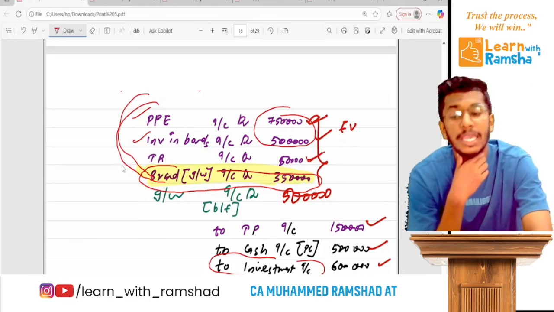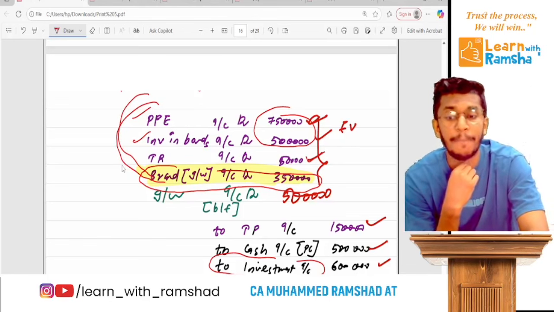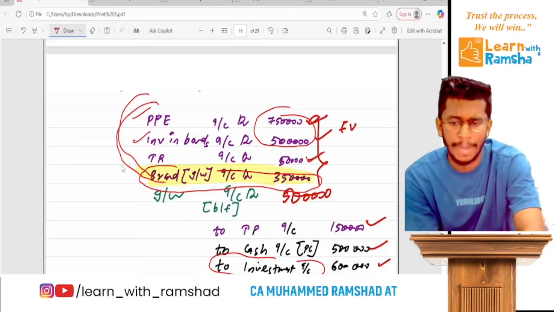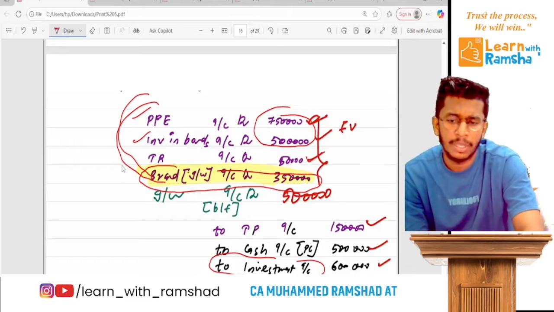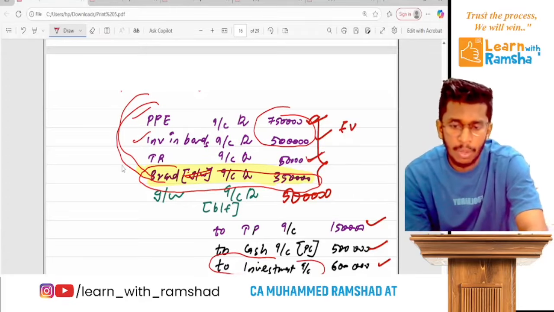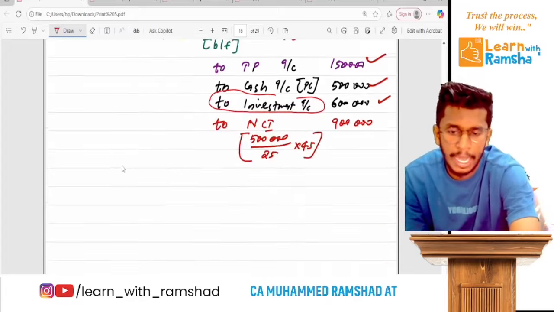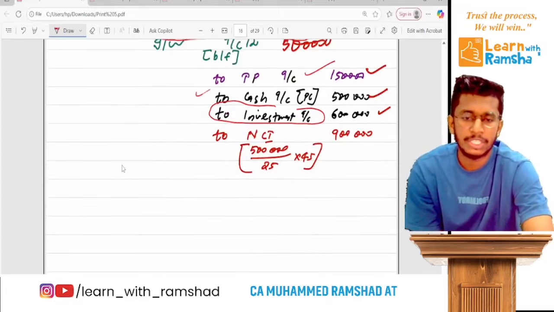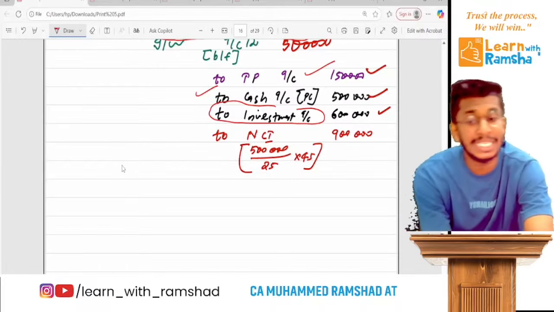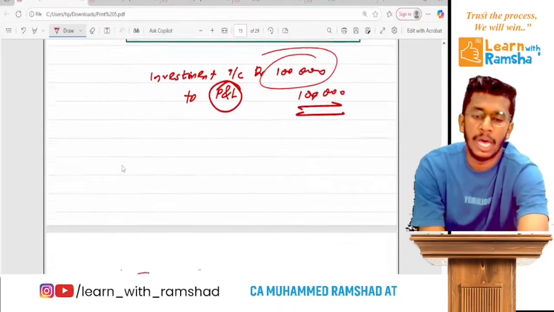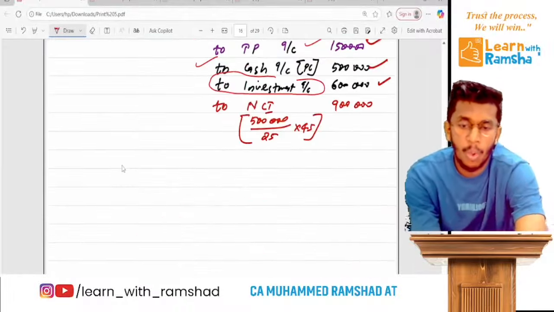So here we have to take that brand, self-generated brand, or you can say Goodwill, but better to write brand itself. Clear? Which is 3,50,000. Now remember, you write trade payable which is 1,50,000. Cash you additionally paid 5 lakh. Then the old investment is 6 lakh. After remeasurement, what is the revised carrying amount? 6 lakh. Ready?